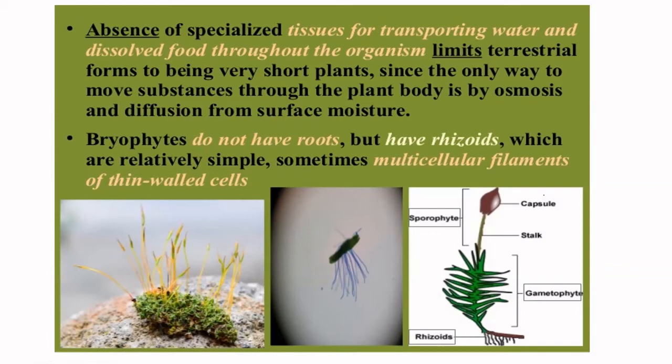So bryophytes do not have roots. See, these are the rhizoids. You can see the rhizoids here. They can be unicellular or multicellular, branched, unbranched. So they don't have roots but have rhizoids, which are very simple. Some can be multicellular, thin walled cells. They are very thin. They have thin walled cells.